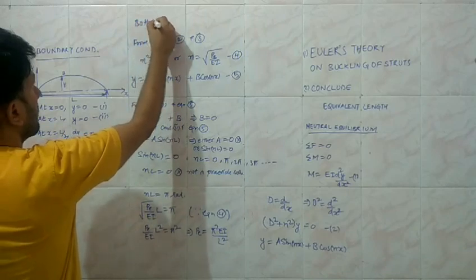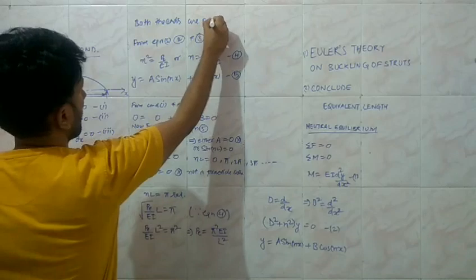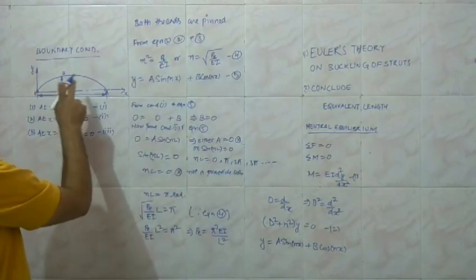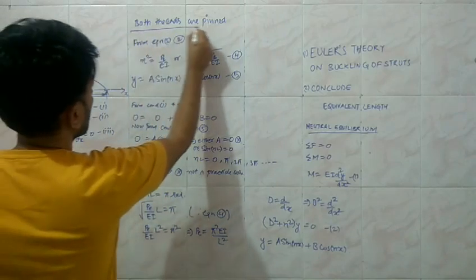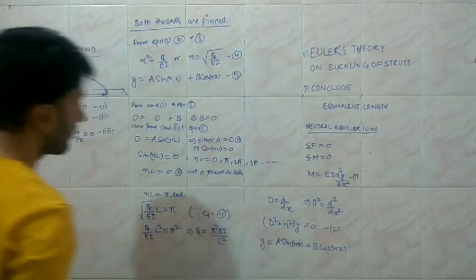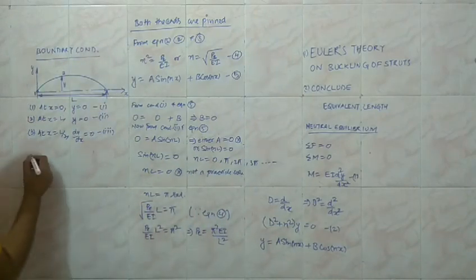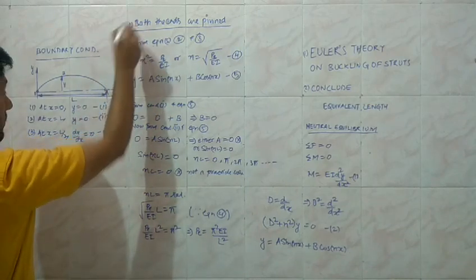In that case we are going to have the single half sine wave, and this corresponds to the value pi, and this is known as the fundamental mode of buckling for this type of column end.